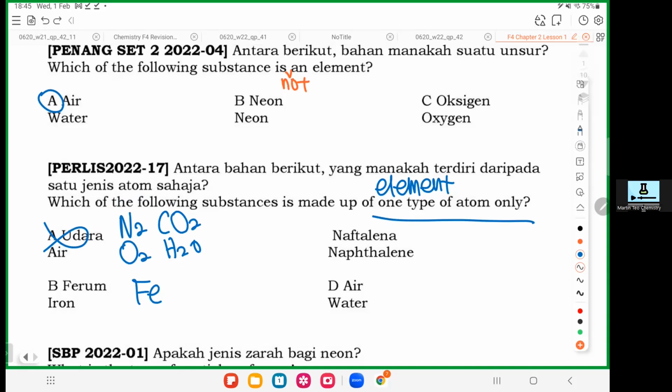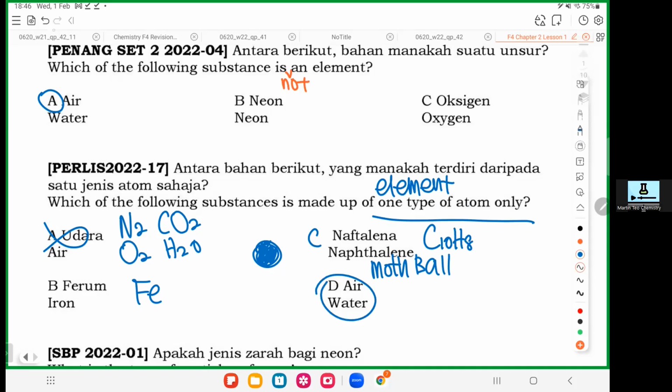This is C, naphthalene. What is naphthalene? Naphthalene is actually something called mothball. Mothball is a white-colored thing that you put in the cupboard to get rid of cockroaches and to prevent lizards. This white ball is called naphthalene. Naphthalene is C10H8. So naphthalene is made of 10 carbon and 8 hydrogen. So you have carbon, you have hydrogen, you have more than one species. You are a compound. You're not an element.